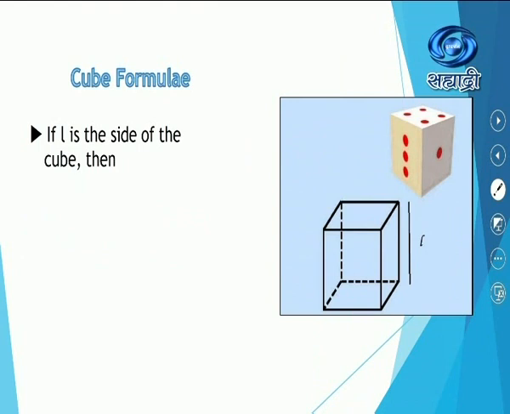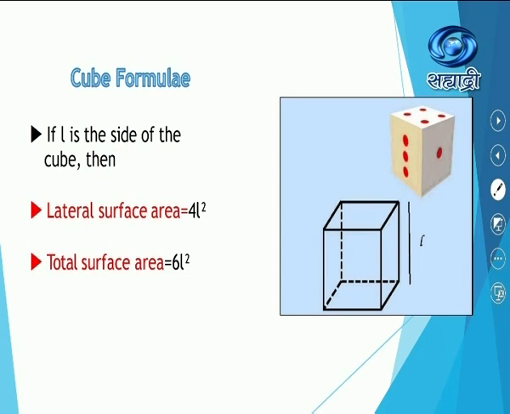Let's see the formulae. If L is the side of the cube, then lateral surface area is equal to 4L squared, because there are 4 lateral surfaces, and the surface area of each surface is equal to L squared. Total surface area is equal to 6L squared, and volume is equal to L cubed, because it is the area of the base into height. Here the height is also L, therefore volume is equal to L cubed.